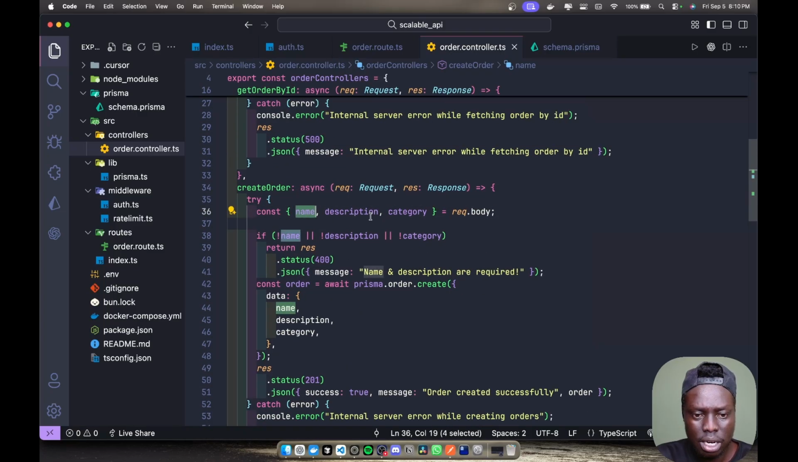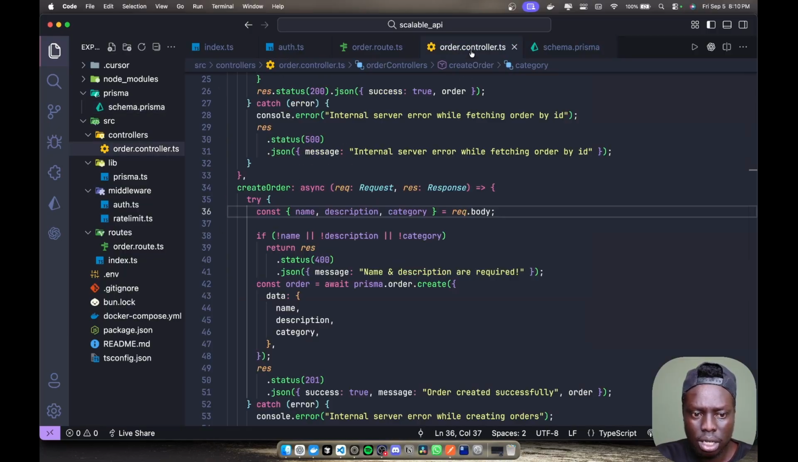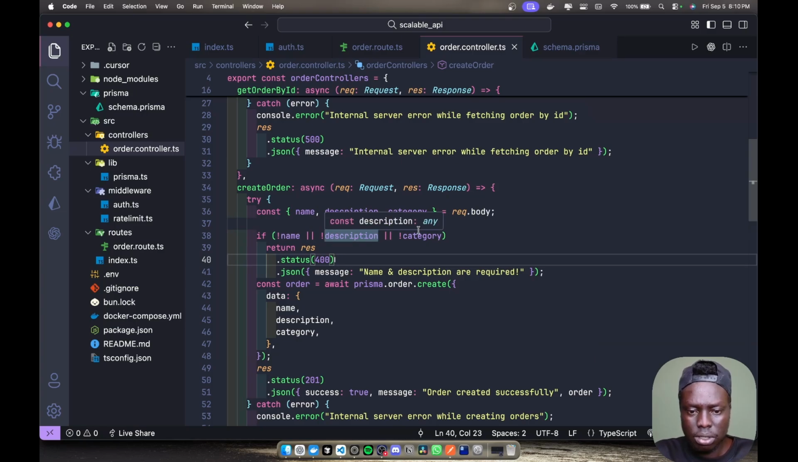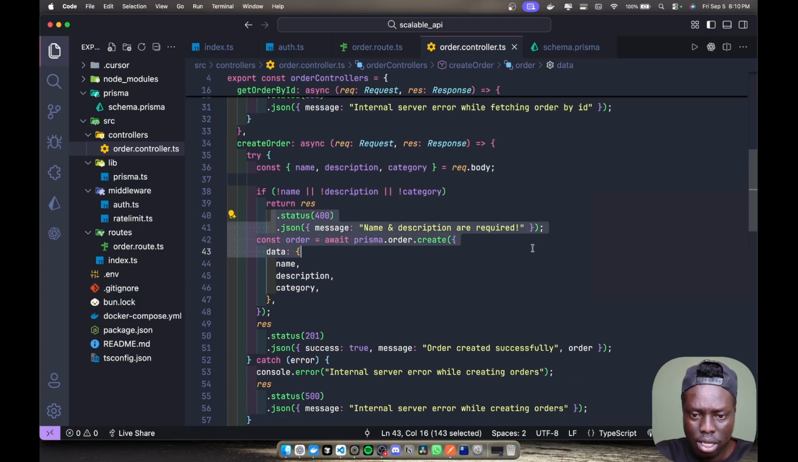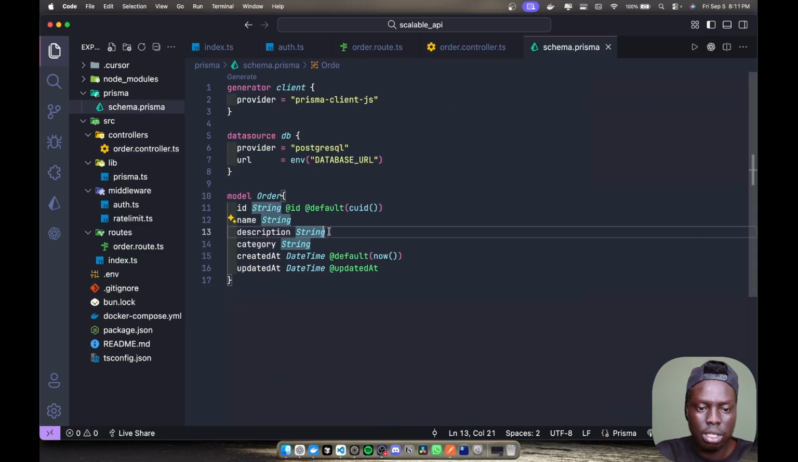You need to just pass the name, description, and the category, depending on what you added inside your schema. You can put the same exact thing here, and they should be coming from the request body. Then you have to check, hey, if there's no name, no description, and no category, then say these are required. If you don't want them, you can just come here and make this optional. It will give us the same effect, but you'll not have to check these two. So for now they are required. Let's just leave them like that.